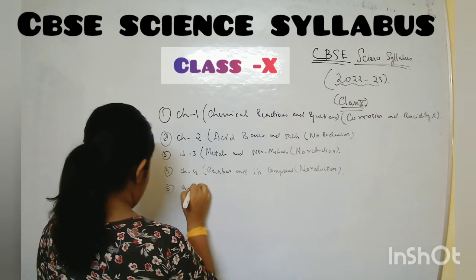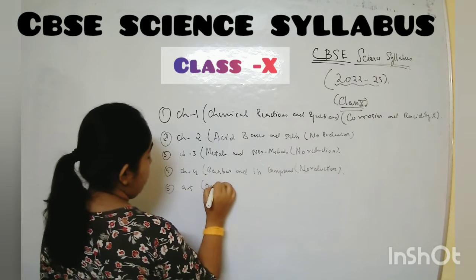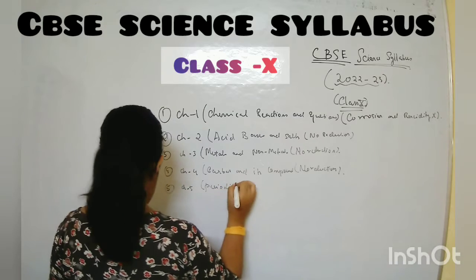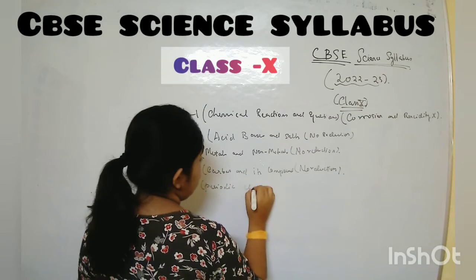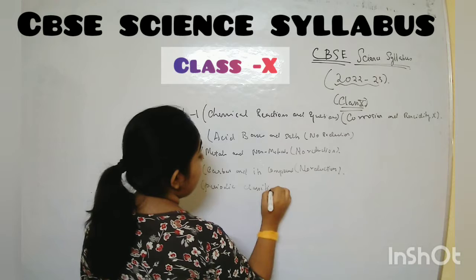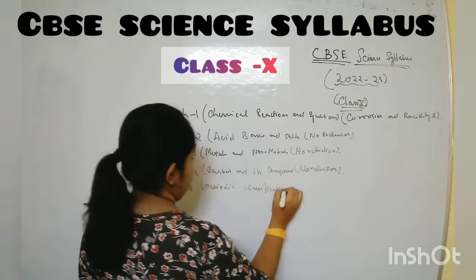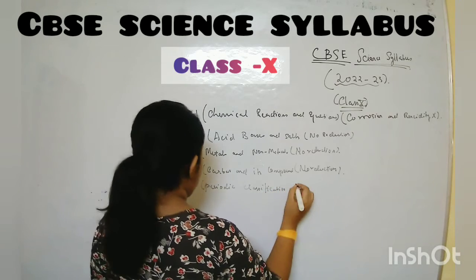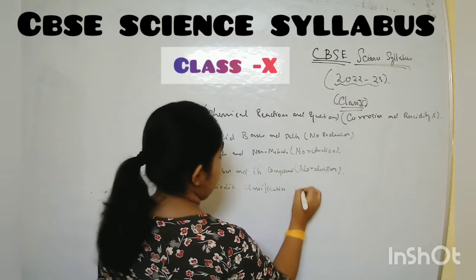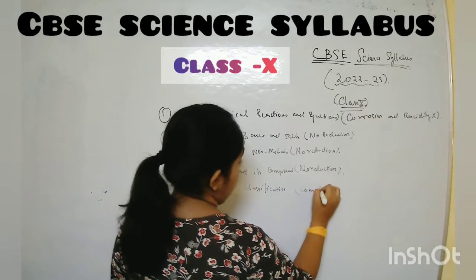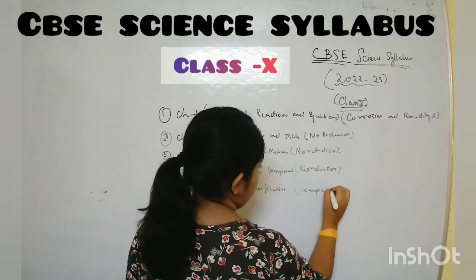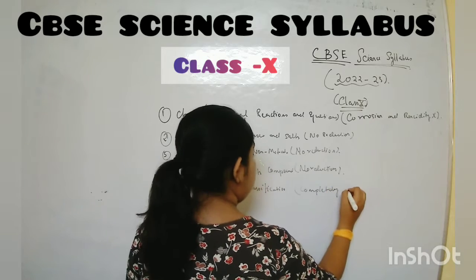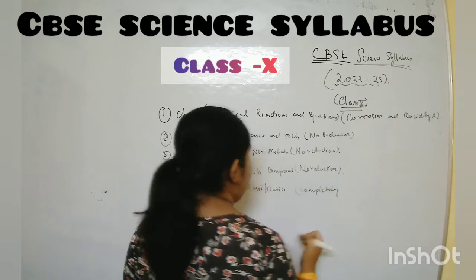Chapter number 5, periodic classification. This chapter is completely reduced.